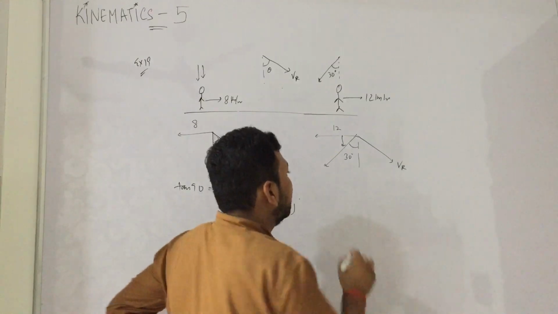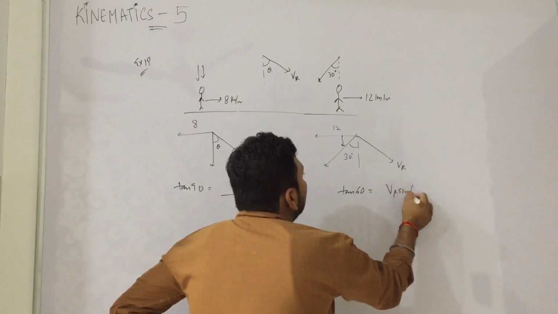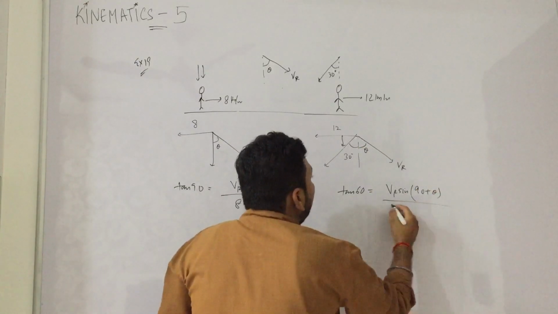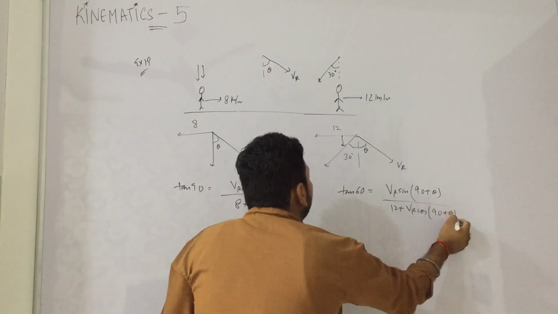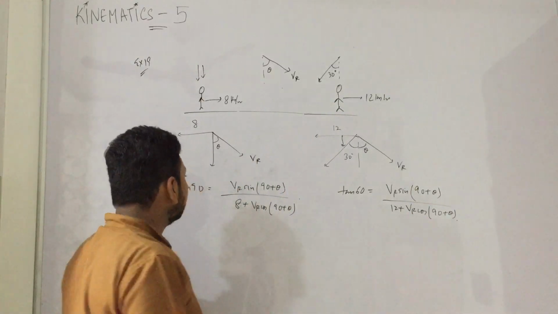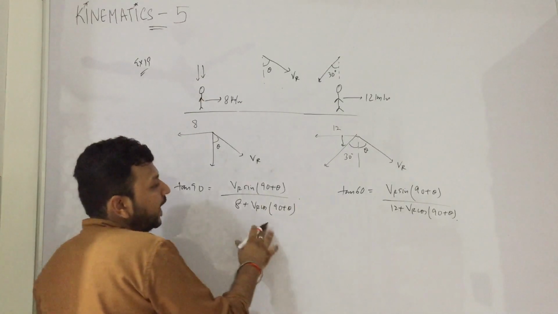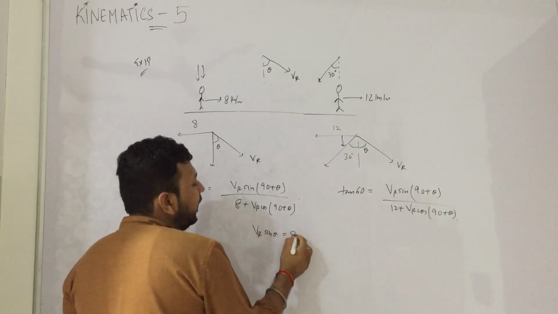This we have studied in the vectors class. Tan 60 is equal to B sin theta, complete angle is 90 plus theta, upon A plus B cos 90 plus theta. Simple. Again the denominator becomes 0. So sin 90 plus theta is, we'll write VR sin theta is equal to 8.